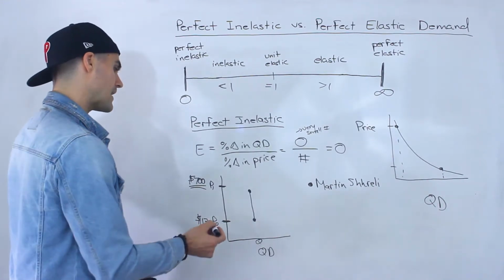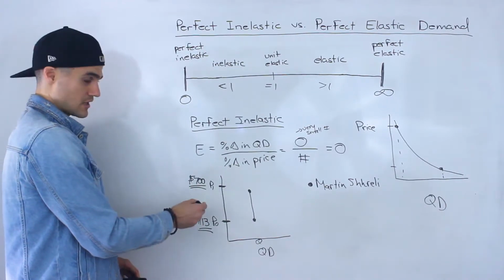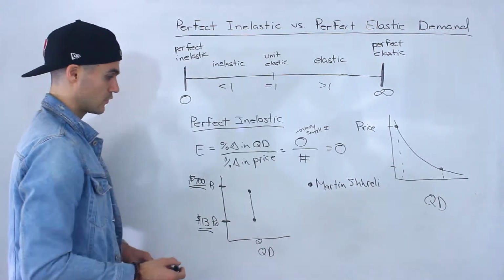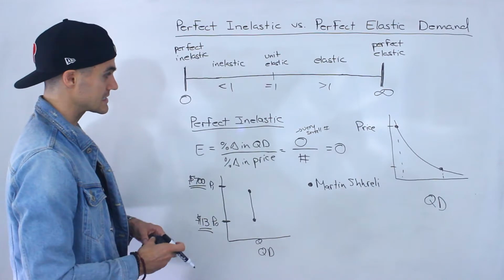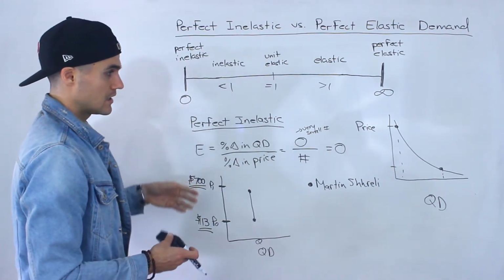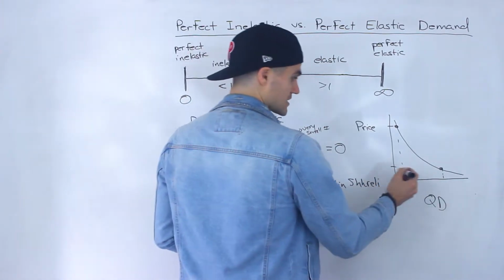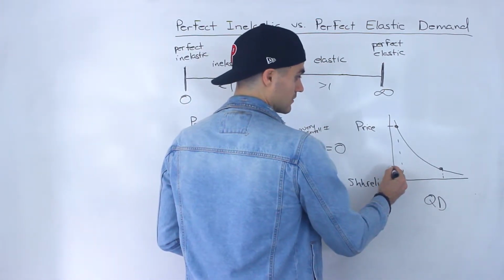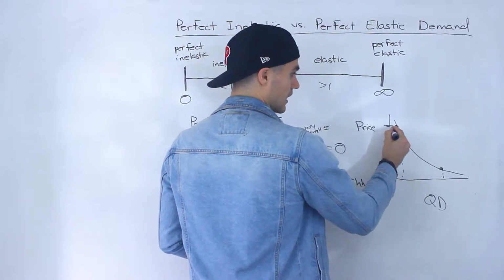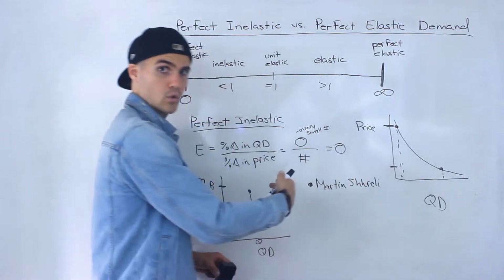But basically, the reason why he was able to do this and get away with it for a certain period of time was because that drug had perfect inelastic demand. Because like most goods and services, if the price was here and he jacked it up to here, then usually that quantity demanded would go down.